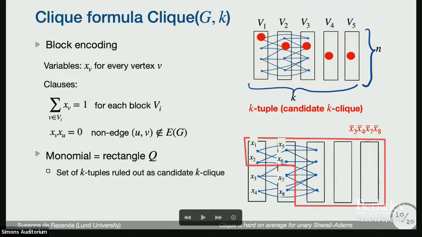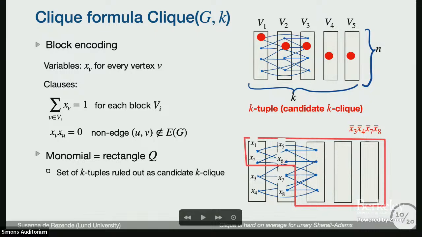And I can view a monomial, or if this were a clause, I can view it as what I'm calling a rectangle, which is the set of all k-tuples that are ruled out by this monomial. And what I formally mean is that if I were to set the variables in the k-tuple to be my clique members, so those are set to 1, everything else is set to 0, then my monomial gets set to 1.